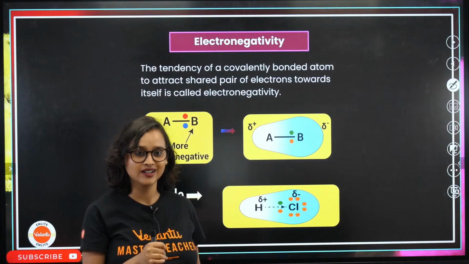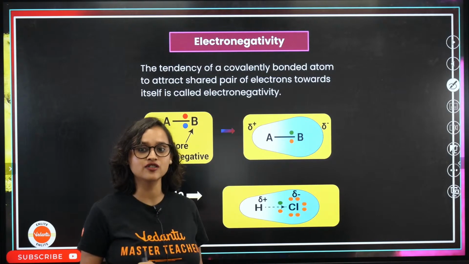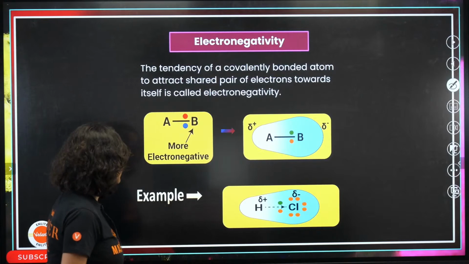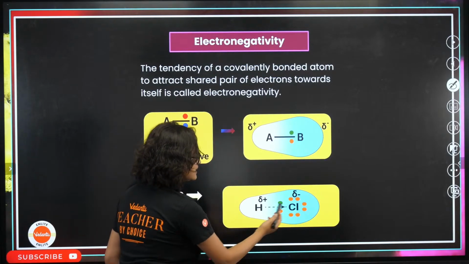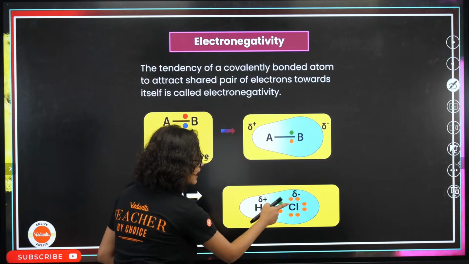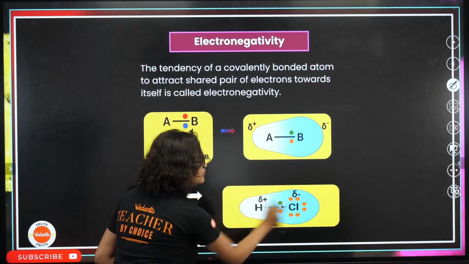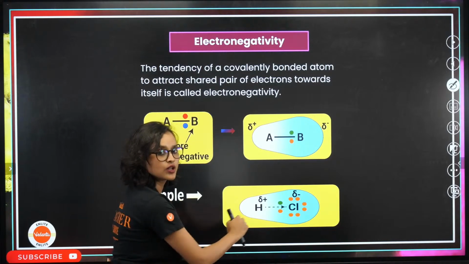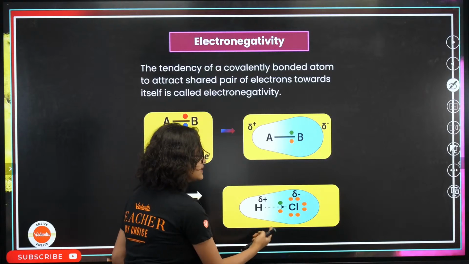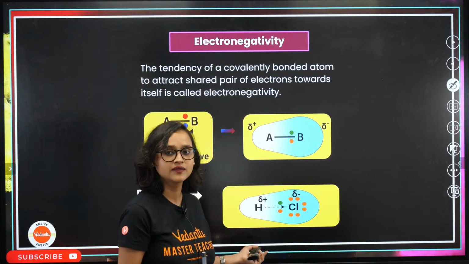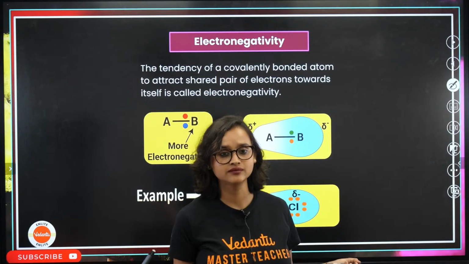Cool? Easy example. Easy peasy, biryani is tasty. Do we understand electronegativity now? So if you take a look at HCl, what is happening? Cl wants to take away the bond a little more towards its side. Yes, Cl wants to take away the electron, take the bond a little towards that side. That's it.